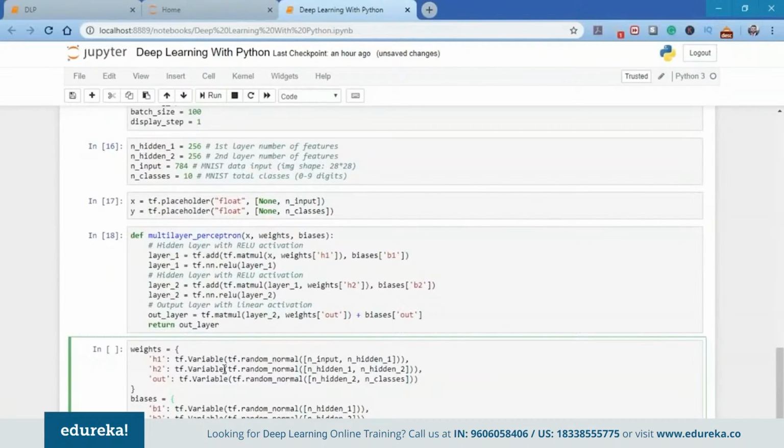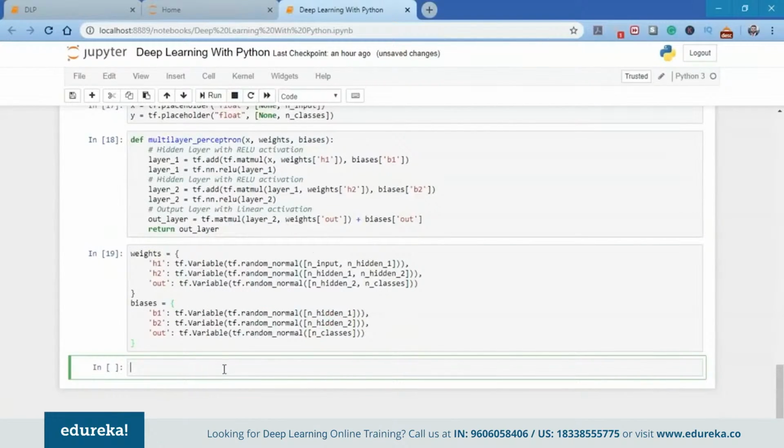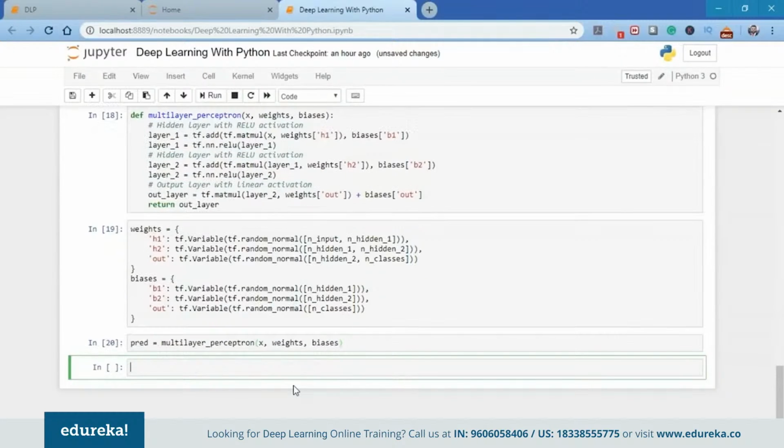Here we have H1, H2, and out, which are the weights, and we have the biases. Next, we're going to construct a model using the multi-layer perceptron, in which we have X as the input along with the weights and biases, and we're going to name this pred, for predict.